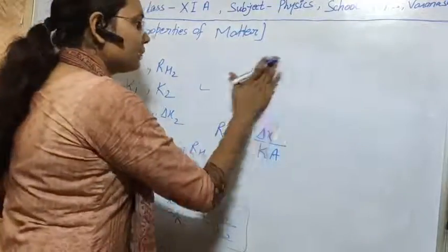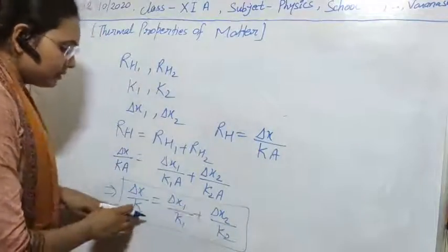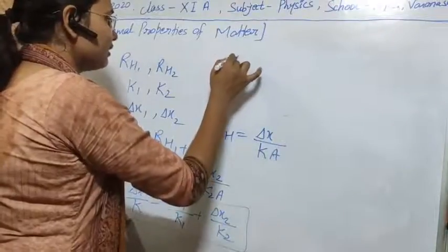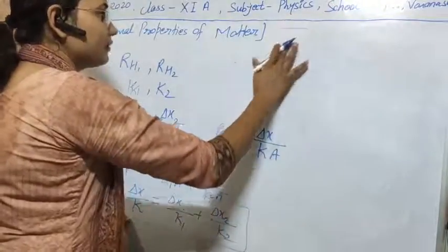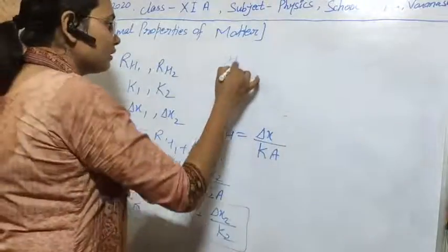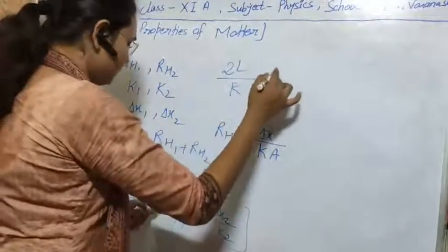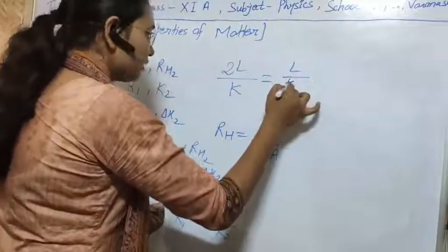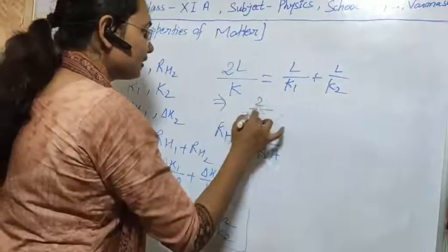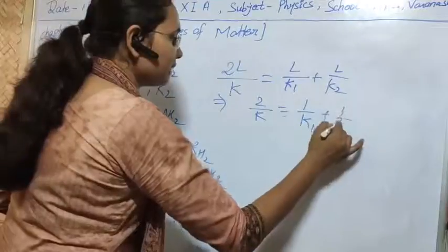Suppose that both are of the same length. Then what will be the thermal conductivity? Suppose the length is L. After connecting them in series, the total length, delta X, will be 2L. So 2L upon K will be equal to L by K1 plus L by K2. From here we can obtain 2 by K equal to 1 by K1 plus 1 by K2.